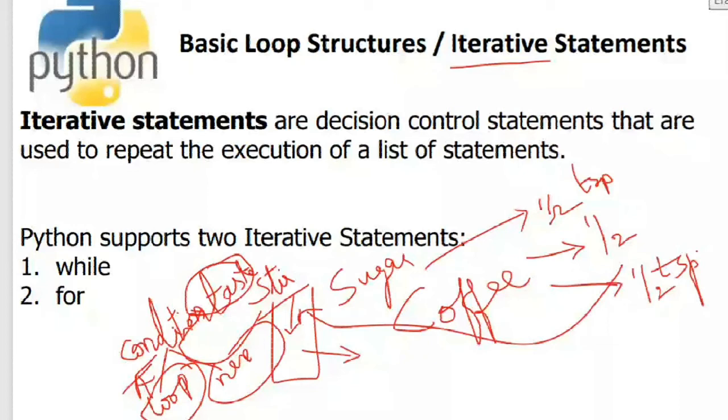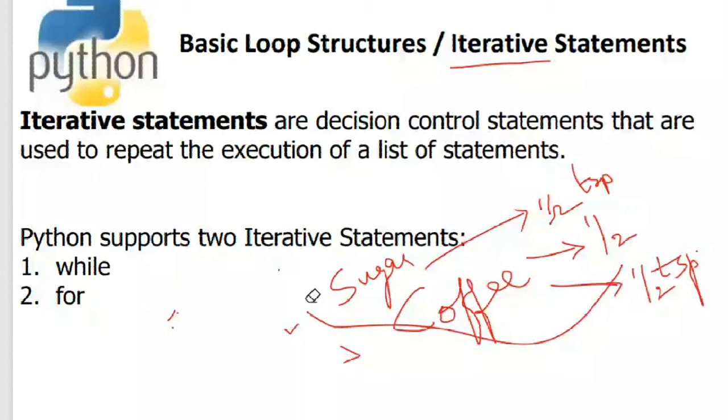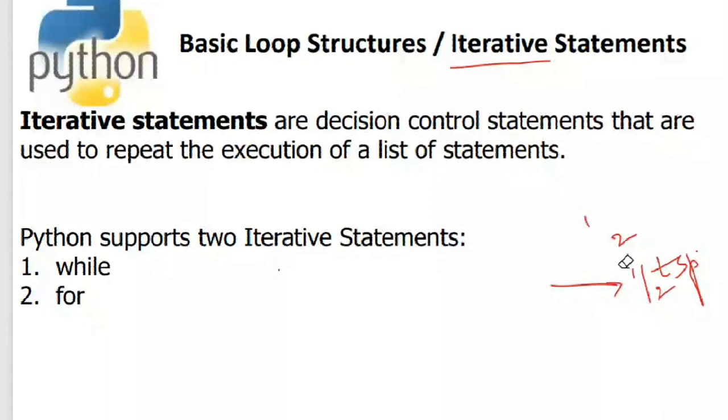Okay, so there are two kinds of iterative statements that Python supports. The first one is while and the second one is for. Like you have three kinds of loops in C programming: the first one is while, the second one is for, and the third one is do while. So you have three iterative statements in C programming. And in Java, you have four iterative statements. You also have the for each statement in Java.